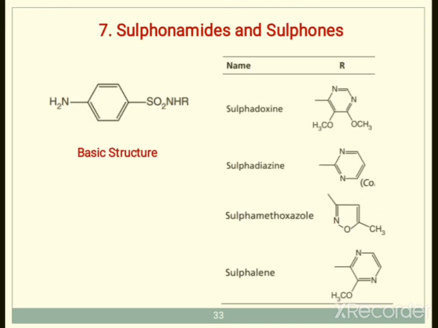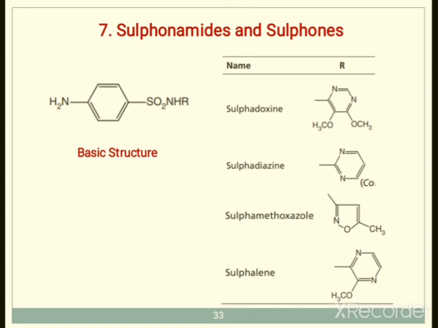Now the next major class is sulfonamides and sulfones. This chapter we have already seen, only a small class in your antimalarial agents is given over here. So the same basic structure is there: NH2 benzene ring, SO2 NH, R is the basic structure.